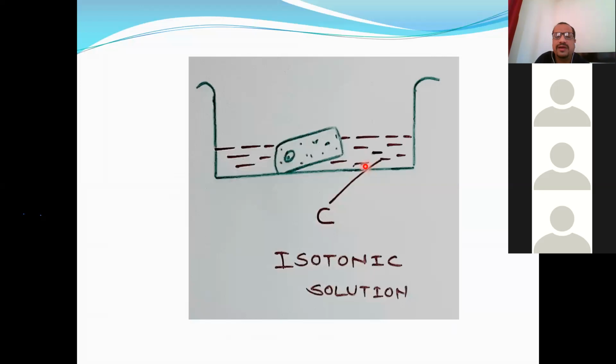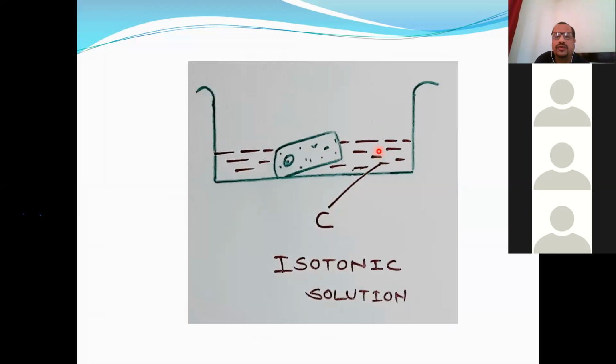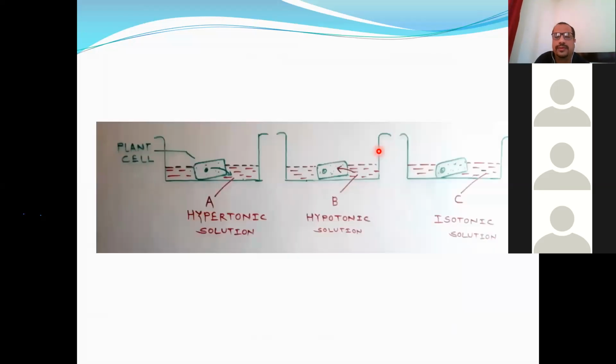And when the living plant cell is kept in isotonic solution, that is, the solution whose concentration is very similar to that of the cell solution or cell sap, there will be no net movement and nothing will happen. The cell will not become flaccid or turgid, and it will remain as it is because the solution is isotonic.